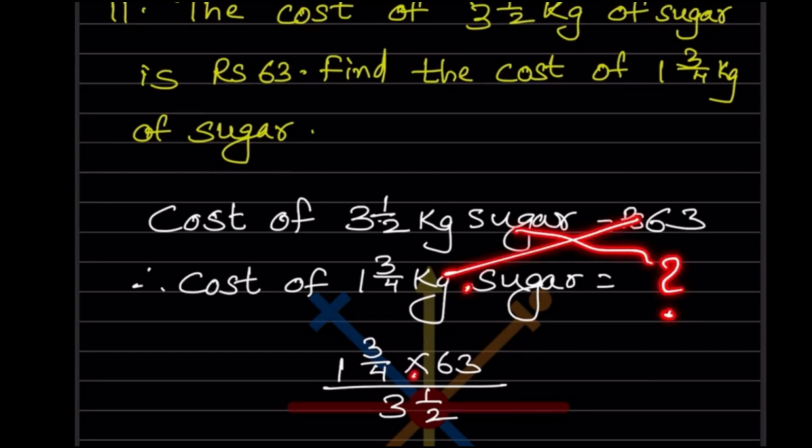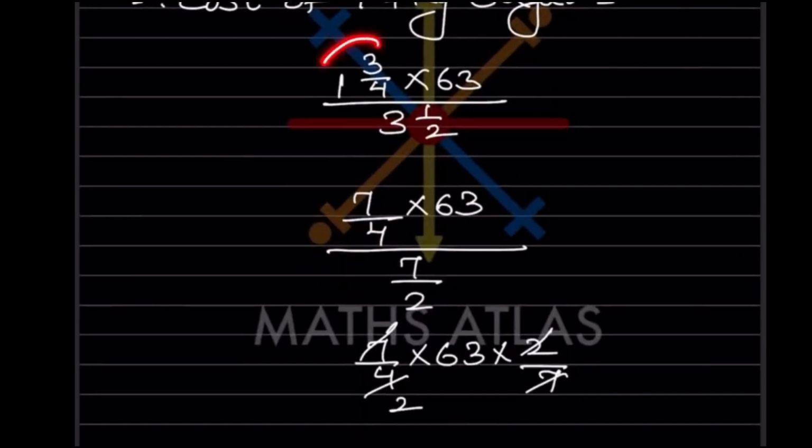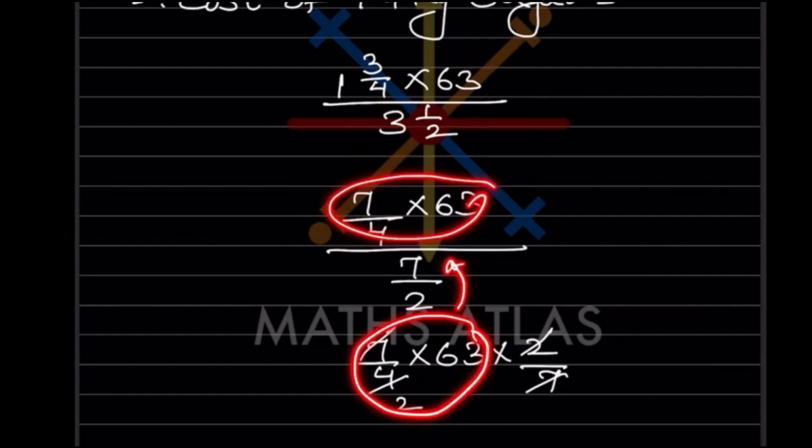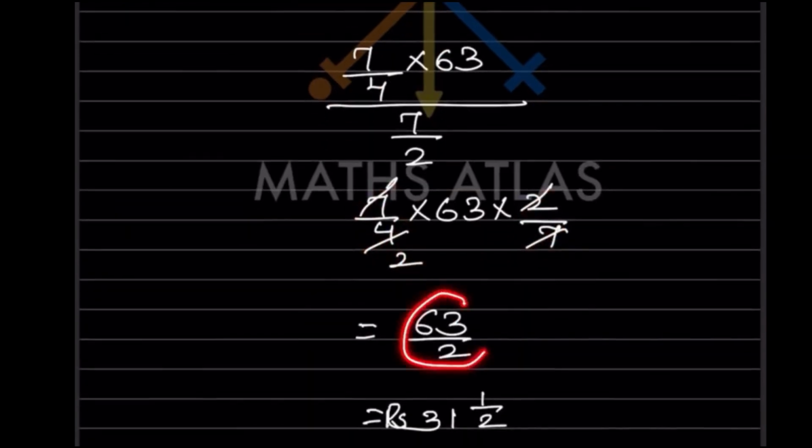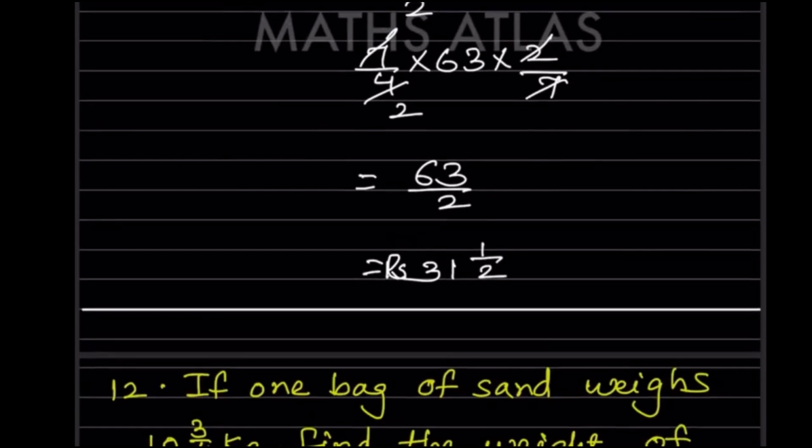So 1 integer 3 by 4 into 63 will go in the numerator, and this 3.5 will go in the denominator. Now this can be written as 4 plus 3, that is going to be 7 by 4 into 63, and this can be written as 7 by 2. So this we will write here, and this is going to get cross multiplied, that is going to be 2 by 7. So 7 and 7 will get cut. 2 twos are, so this is going to be 63 by 2. When you divide this, that is going to be 31 integers 1 by 2. That will be in rupees, because it is the cost.